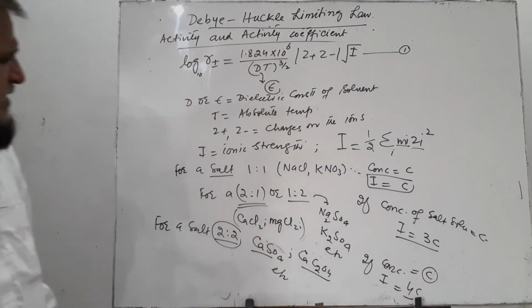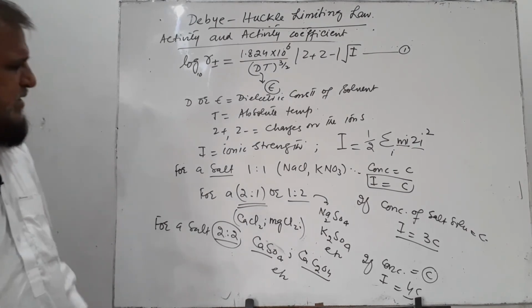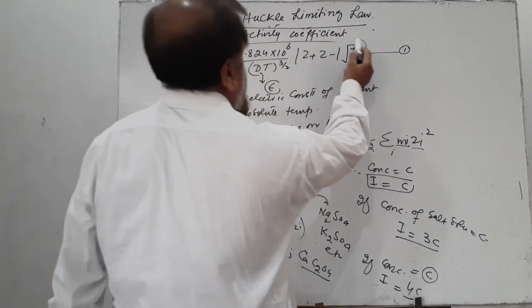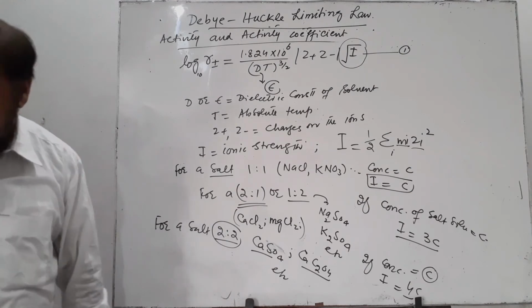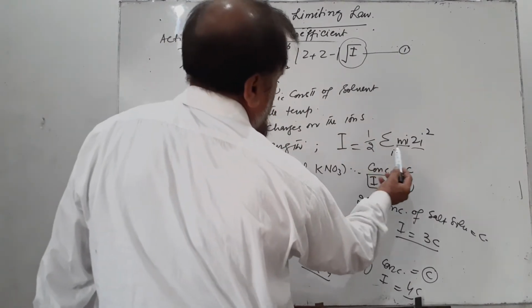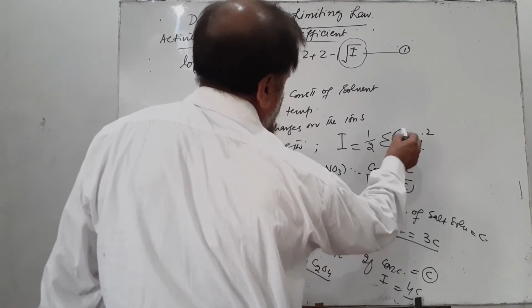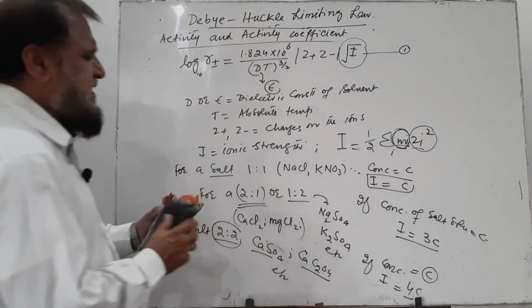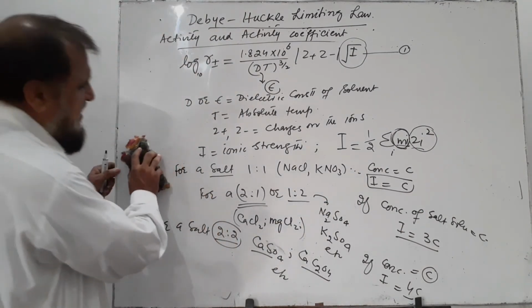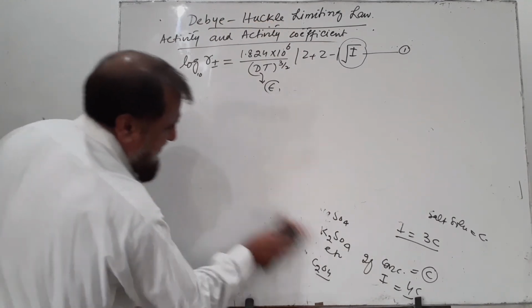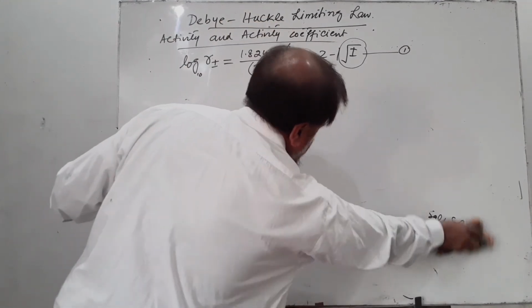These were the deductions which we had made from the mathematical expression for ionic strength by taking various examples. So we know the ionic strength if we know the concentration of solution, and the ionic strength changes if we change the molality of solution or the valency of the ions.